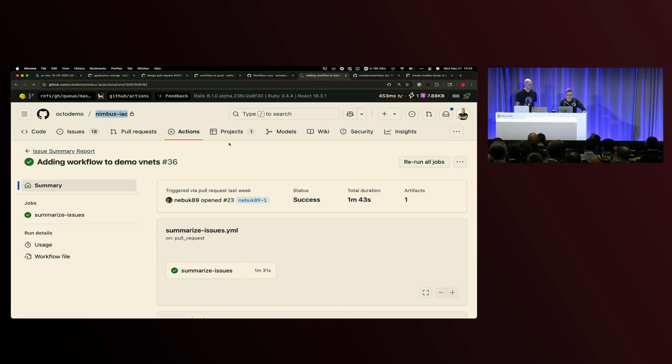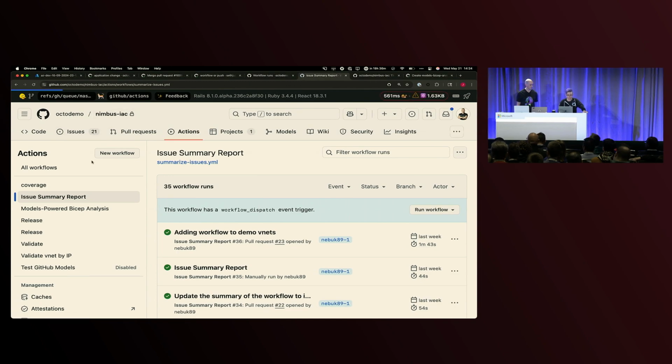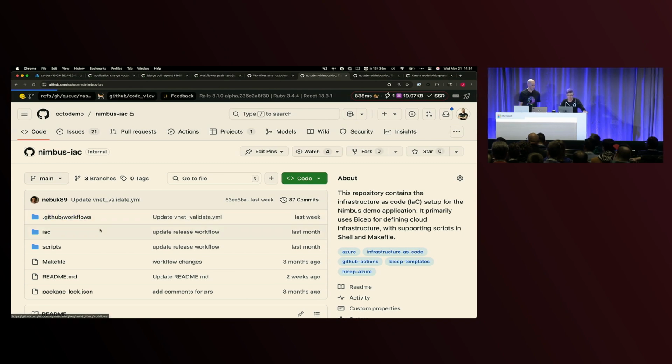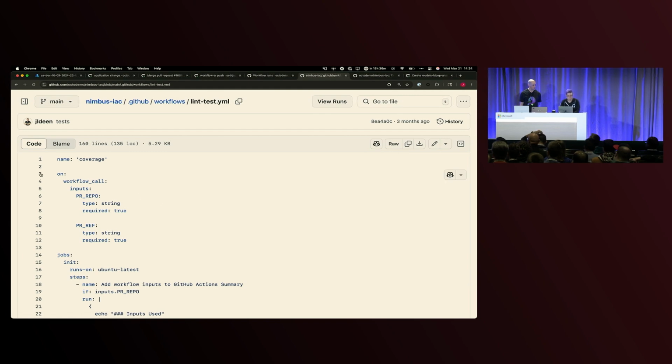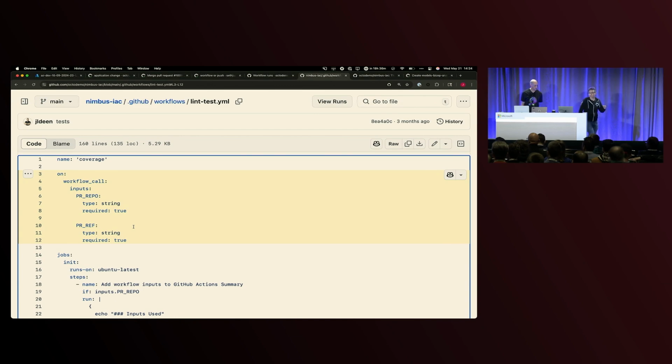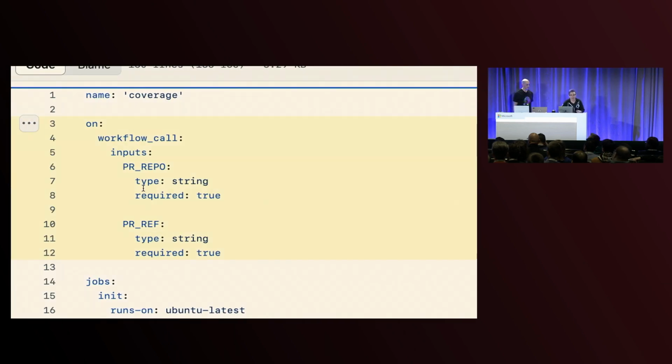So let me go back to, let's take a look at the workflow files that we have in our .github workflows folder. And let's just take a look at something like lint test. And so we'll take a look at lines 3 through 12. The first thing is that I'm setting the trigger to be on workflow call, which is right there on line 4. And then I'm defining some inputs.